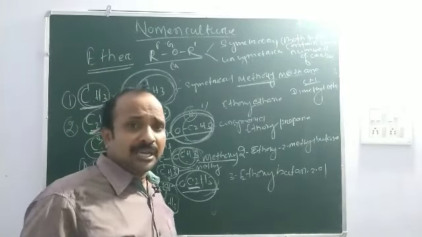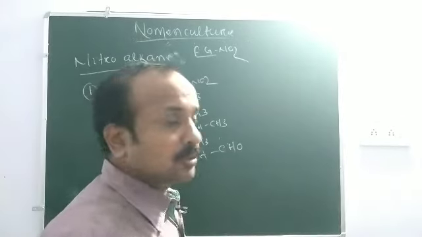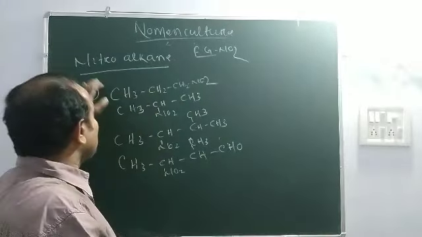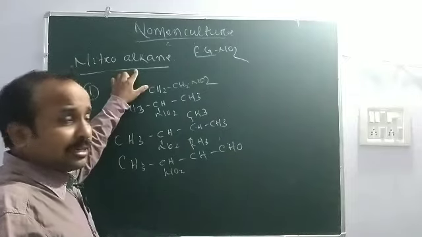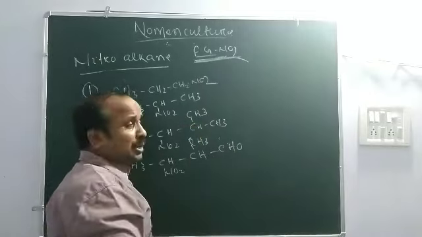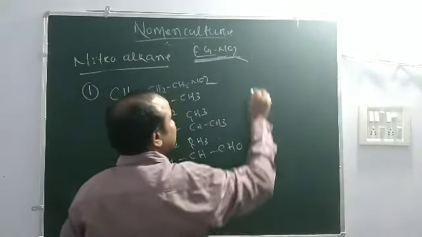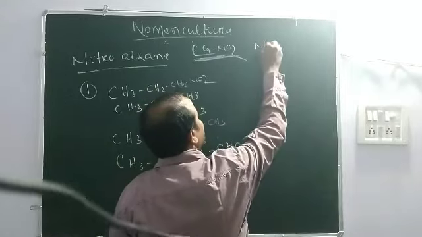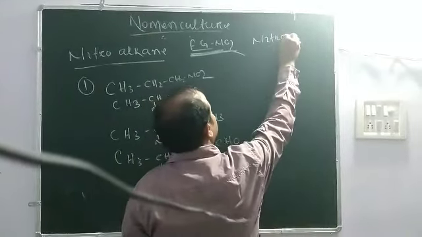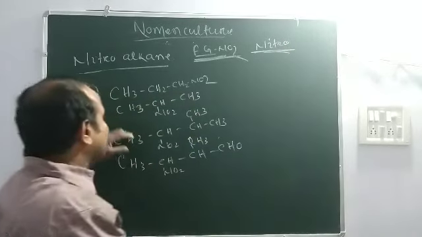Now we go to naming the nitroalkane. Its functional group is NO2, and this is always used as a prefix, meaning nitro. Then you look at that compound.